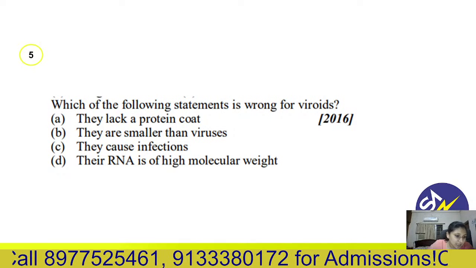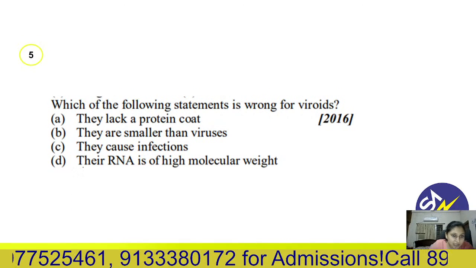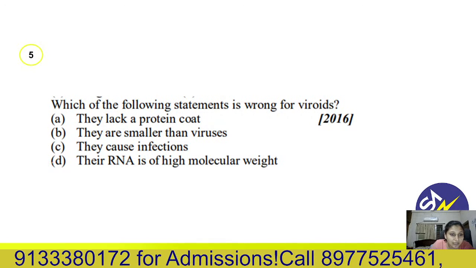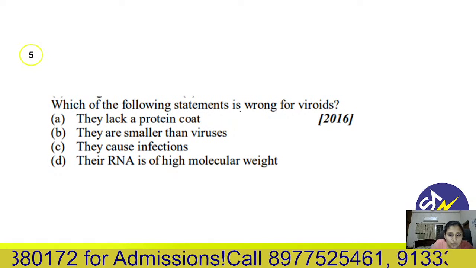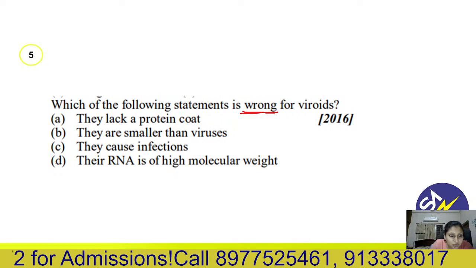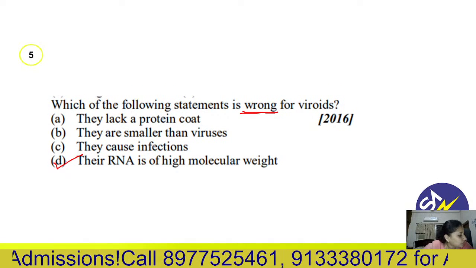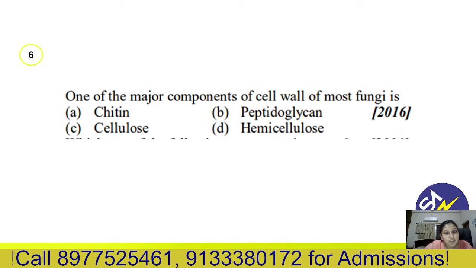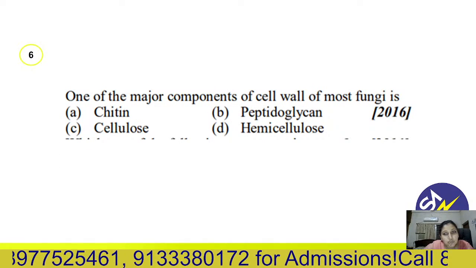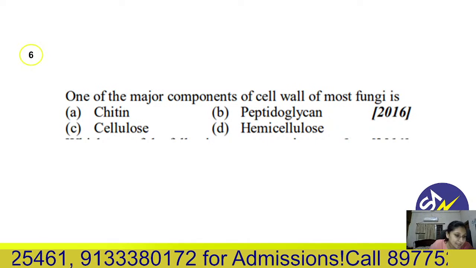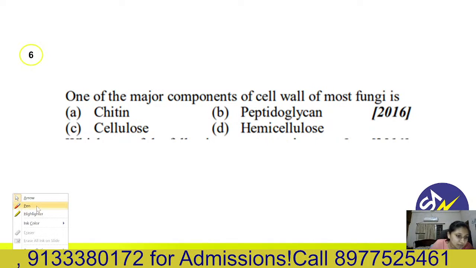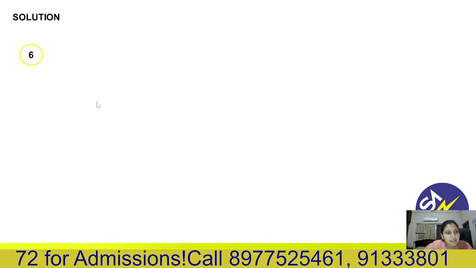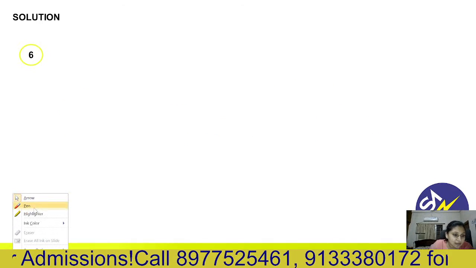So yes, correct answer. The statement that their RNA is high molecular weight is the wrong answer, and we need to select the wrong one here. So the correct answer is 5th D. Then next one: one of the major components of the cell wall of most fungi is chitin. They have a chitinous cell wall. So the correct answer is 6A here.